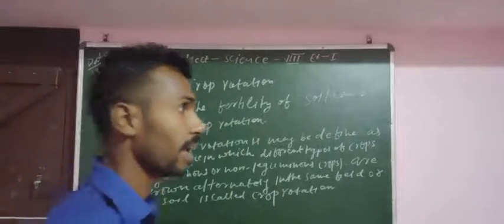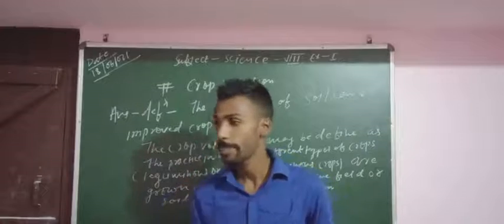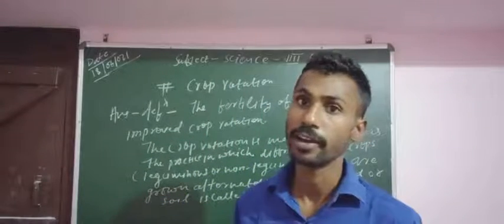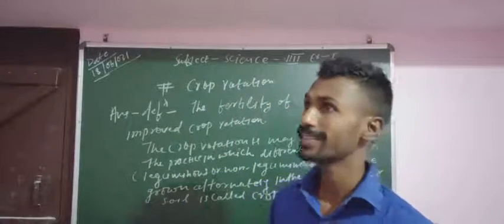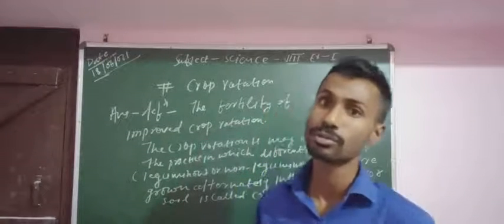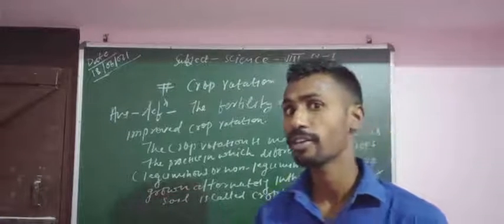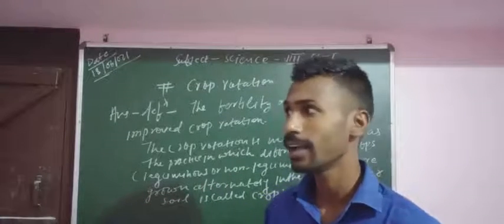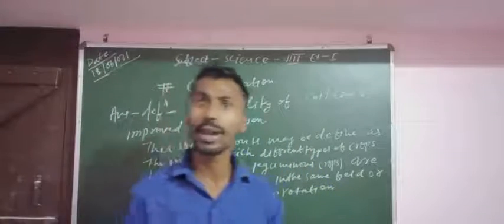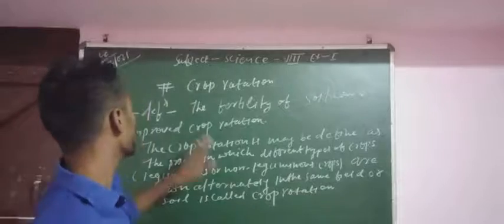If we regularly grow similar kinds of crops in the same field, the soil slowly loses its fertility.